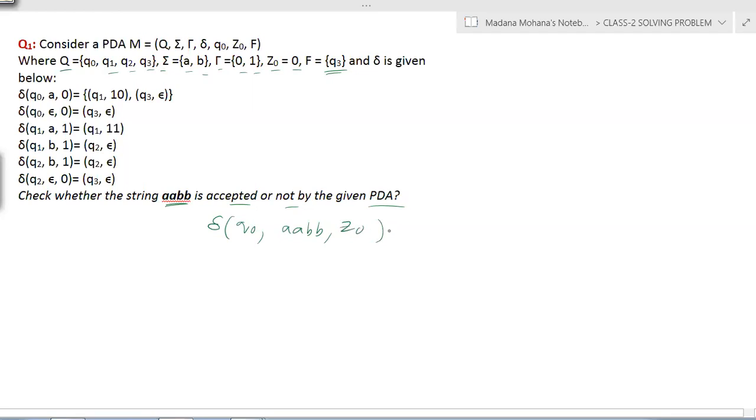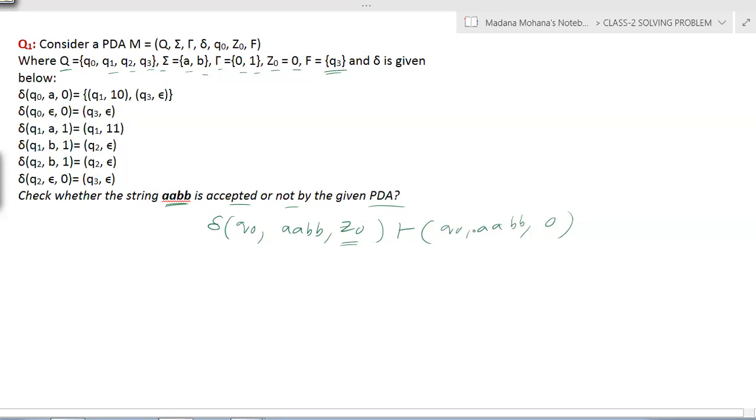Now in place of equals, use the ID symbol, the pipe symbol, to separate one ID from another. Z0's value is given directly, so you can substitute it here. We only take delta for the initial step, later there is no need. Why? Because the ID is a triple, the combination of the current state, the current input symbol, and the current top of the stack. Here you can see Q0, aabb, and Z0 is 0, so substitute it.